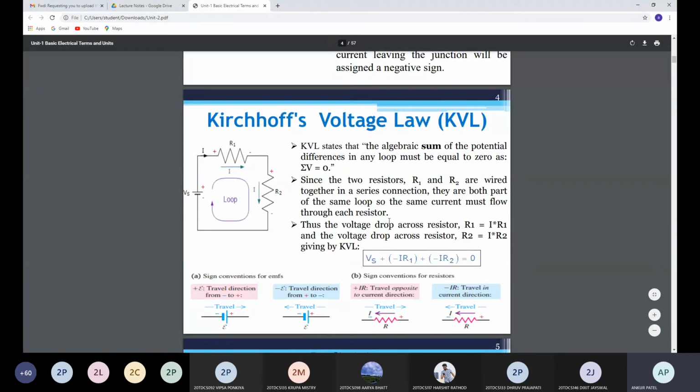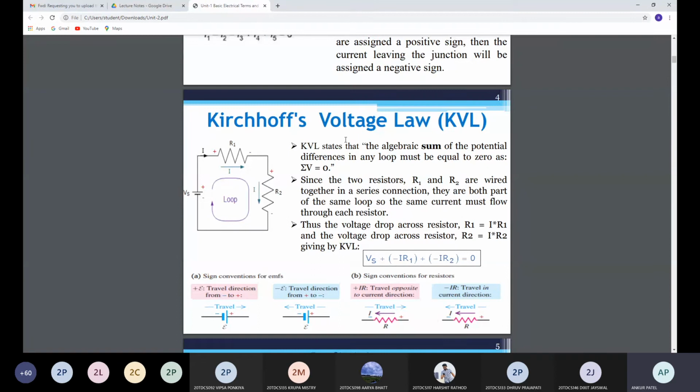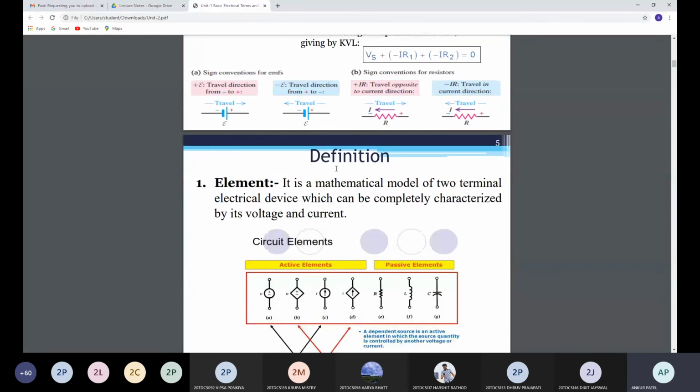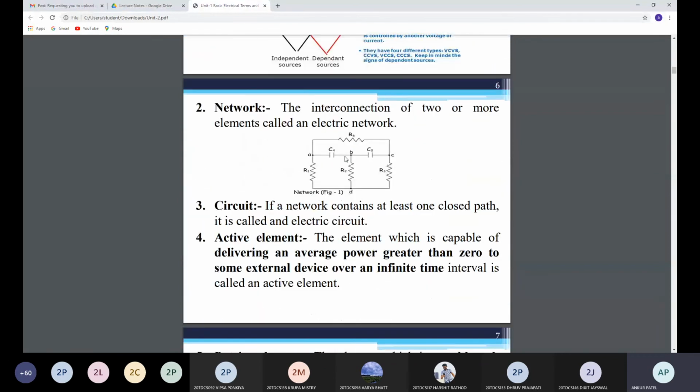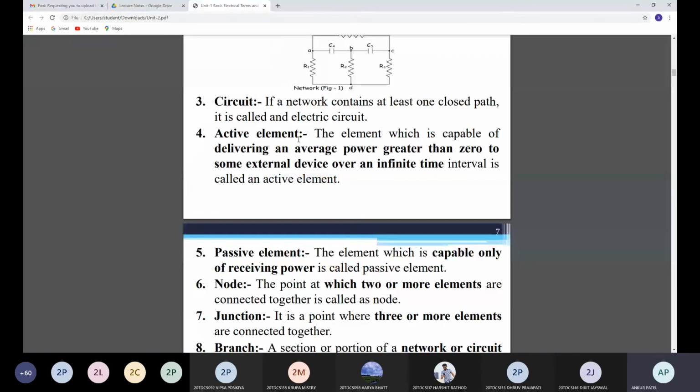Suppose we are applying mesh analysis. In mesh analysis, you need to apply KVL applications. And for nodal analysis, you need to apply KCL applications. So these applications are important for studying mesh analysis and nodal analysis. These are the basic terms that we will study in the next lecture. By understanding these terms, we will go into KVL and KCL in detail.